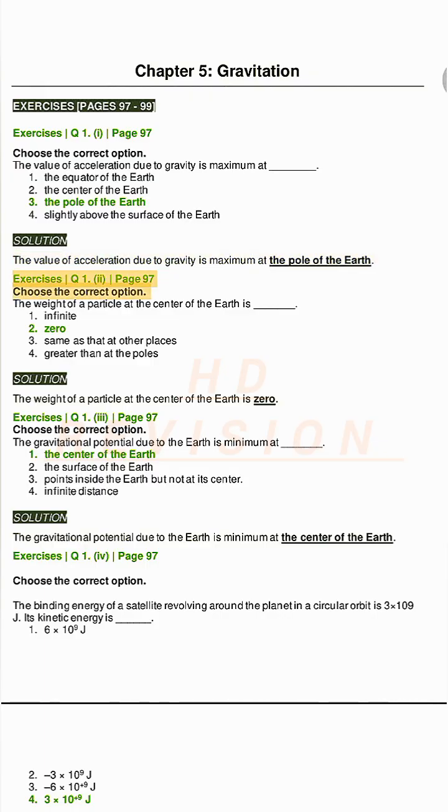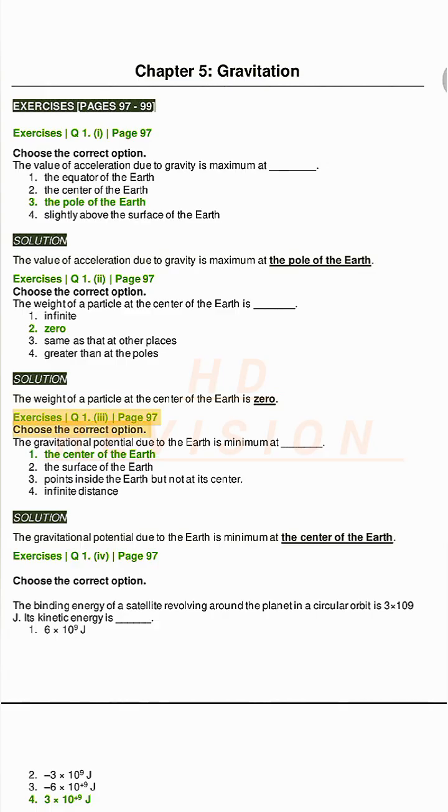Exercises Q1, page 97. Choose the correct option. The weight of a particle at the center of the Earth is: 1. Infinite, 2. 0, 3. Same as that at other places, 4. Greater than at the poles. Solution. The weight of a particle at the center of the Earth is 0.